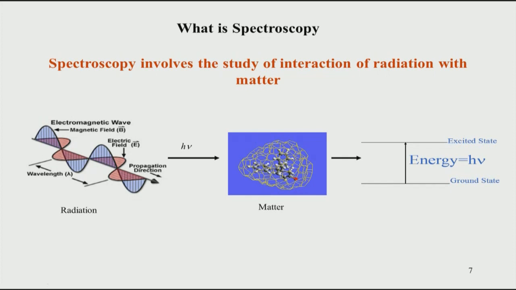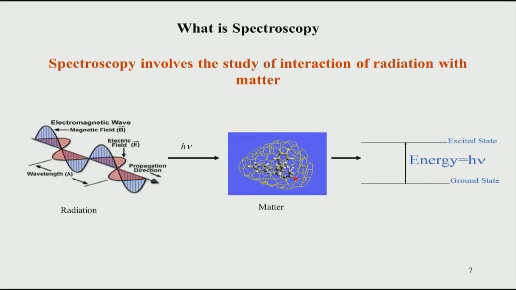So, this is the standard picture of an electromagnetic wave, and what characterizes the wave is the wavelength, that is the length of the wave. When we talk about the number of waves per second, we talk about what is called frequency. So, frequency is how many waves are travelling per second, and wavelength is the length of the wave. These are two properties which we will be using throughout our course, because this is a basic aspect of spectroscopy.